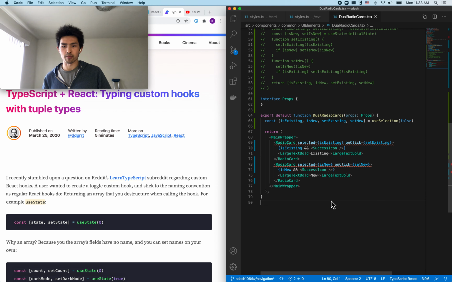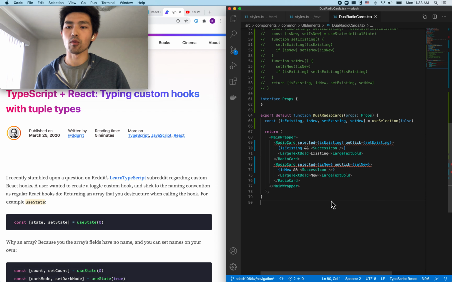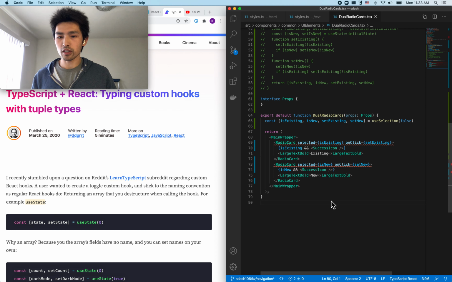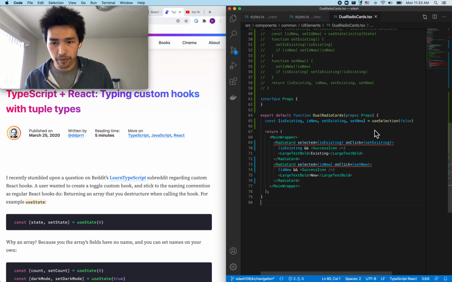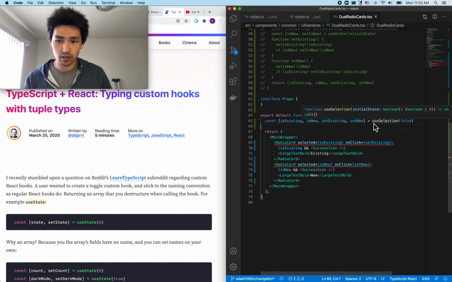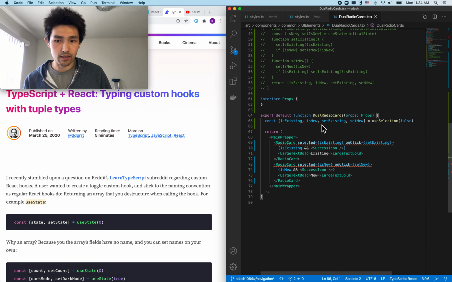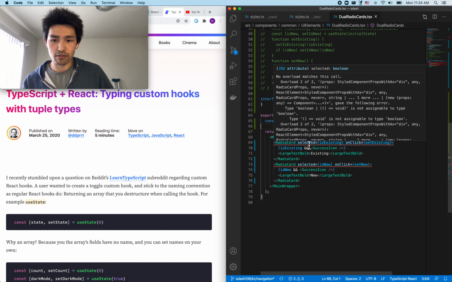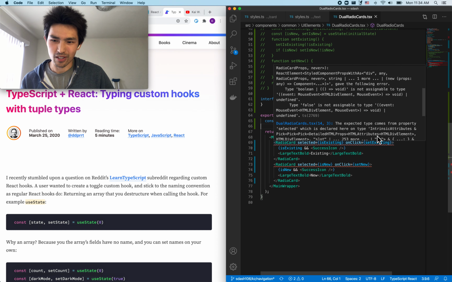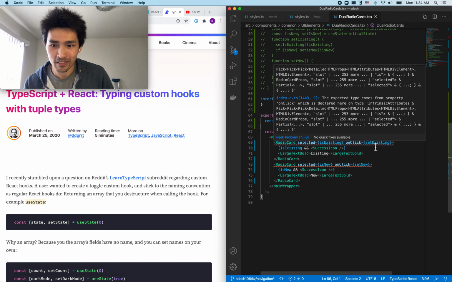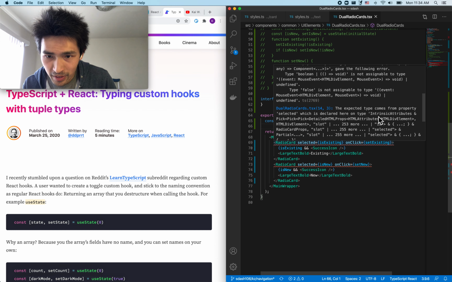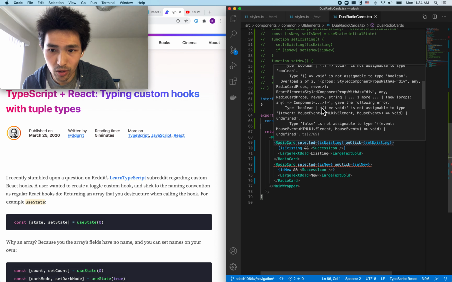I ran into a very specific problem with TypeScript when I extracted a custom hook. So take a look here. I built a custom hook called useSelection, and it returned two states and two state-setting functions. And then I passed these two state-setting functions into my radio card. And now my radio card gives me an error saying it does not recognize this type of Boolean or void